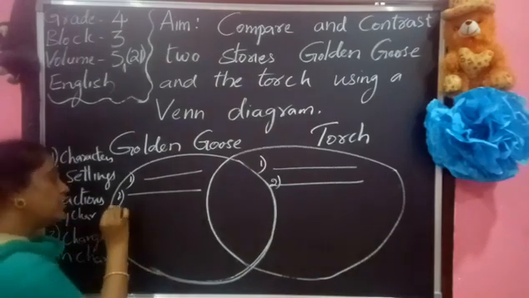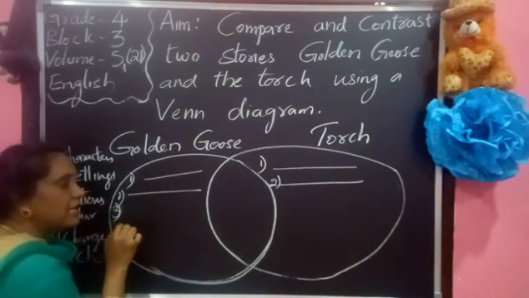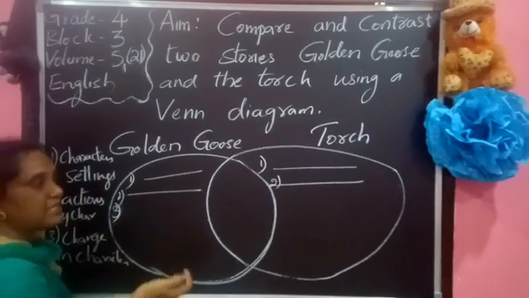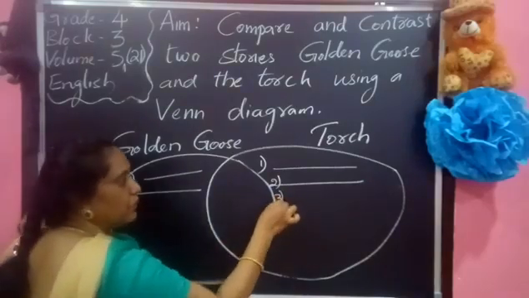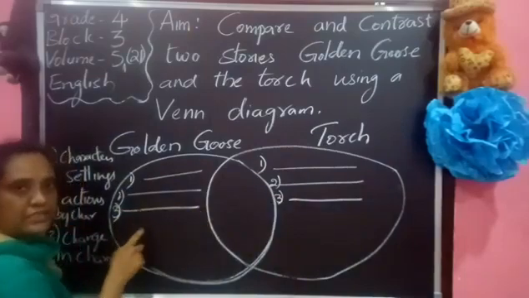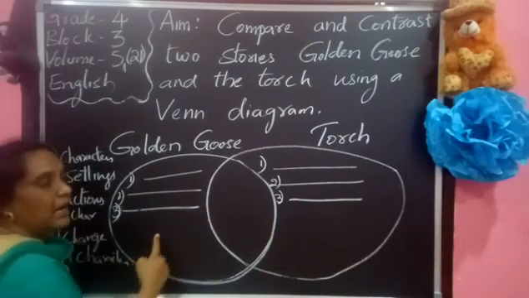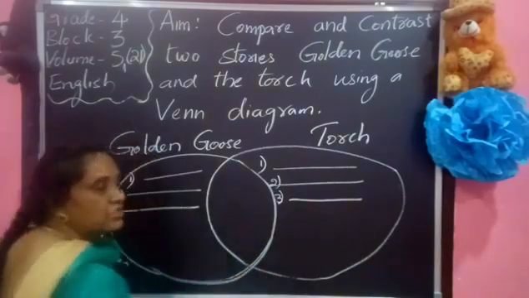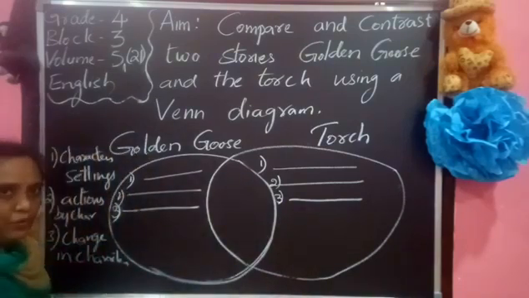So how is Ganesha helping? What action is Ganesha doing? Ganesha is helping the poor people. And here who is helping? The Golden Goose is trying to help the poor people. And here Ganesha is trying to help the poor people.